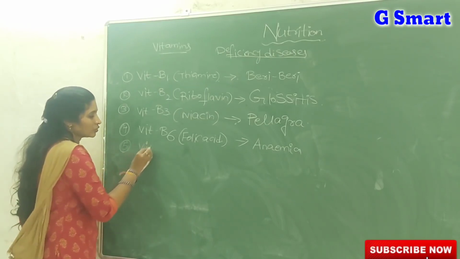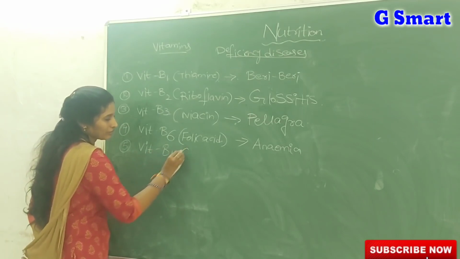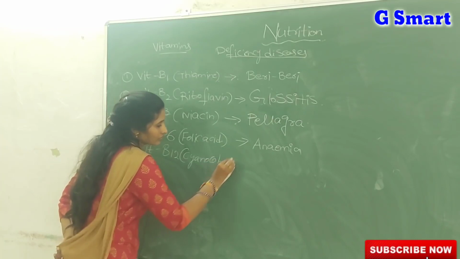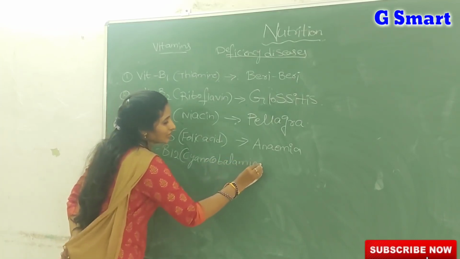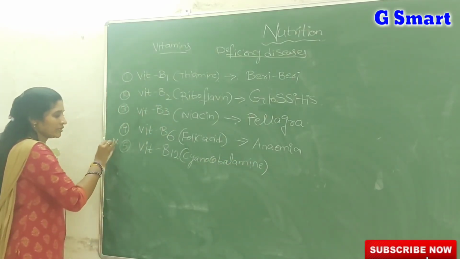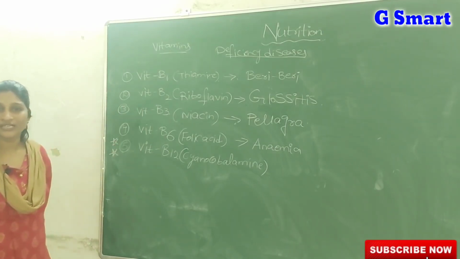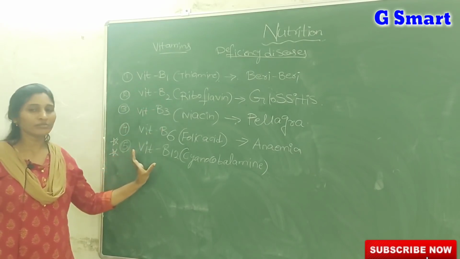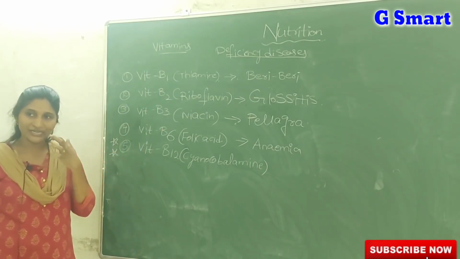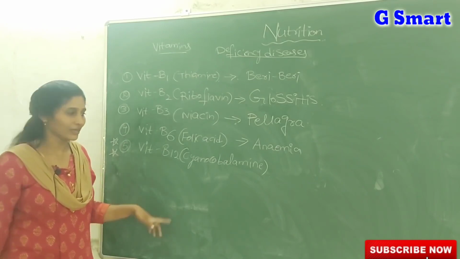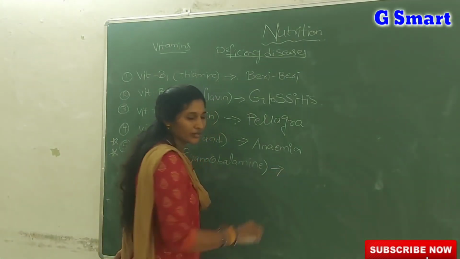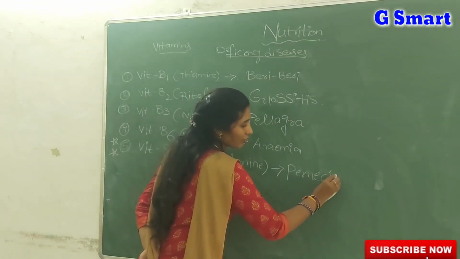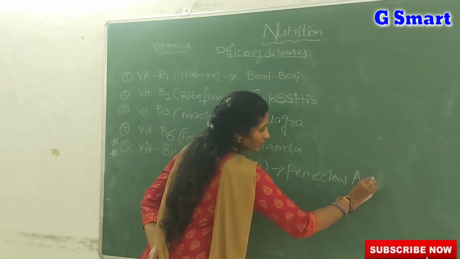Then next, coming to vitamin B12, cyanocobalamin. Actually, this is a vitamin synthesized by bacteria present in our intestine. These other vitamins are supplied through our diet, but vitamin B12 is not supplied through our diet, it is synthesized by bacteria present in our gut or intestine. So cyanocobalamin deficiency also leads to anemia, but that anemia we call pernicious anemia.